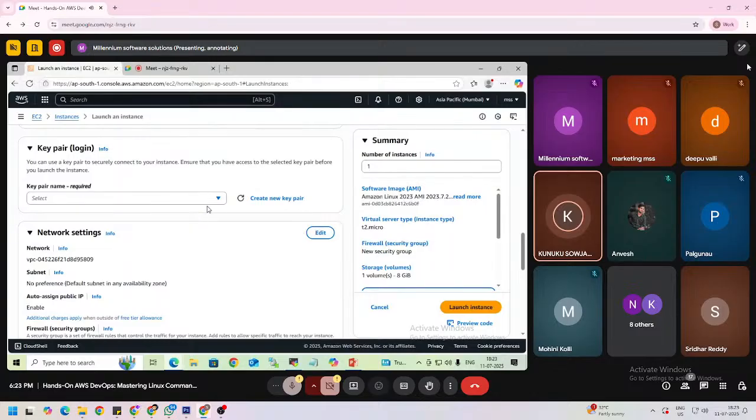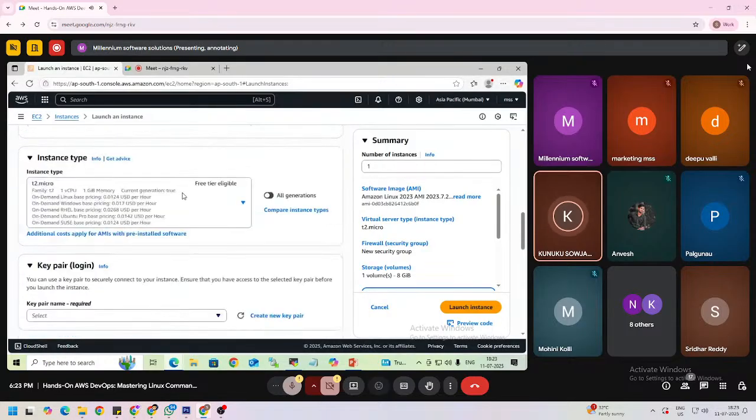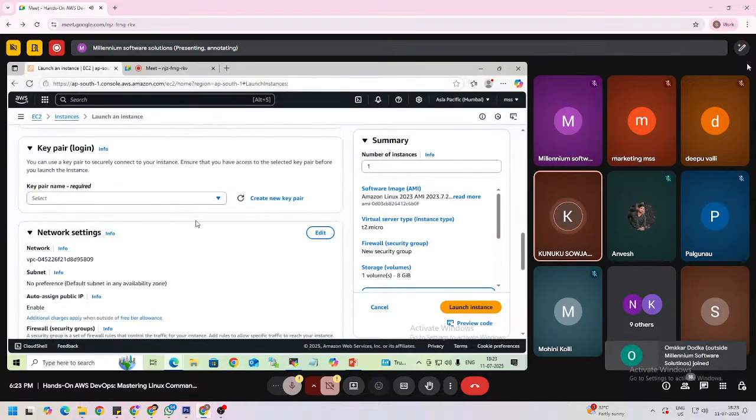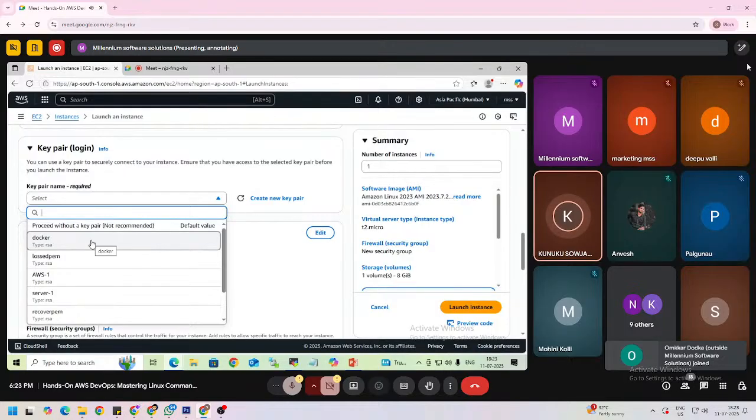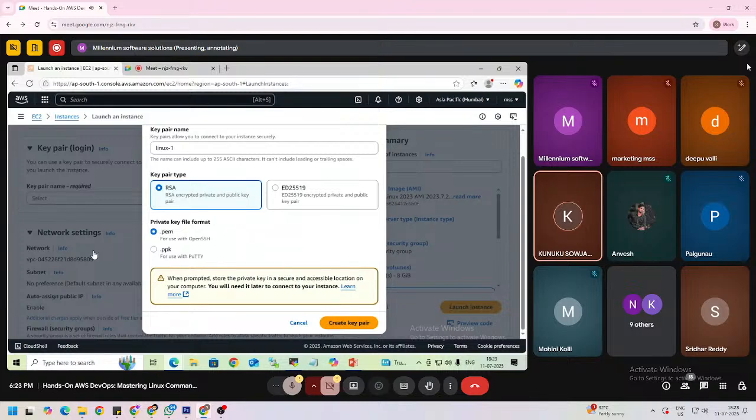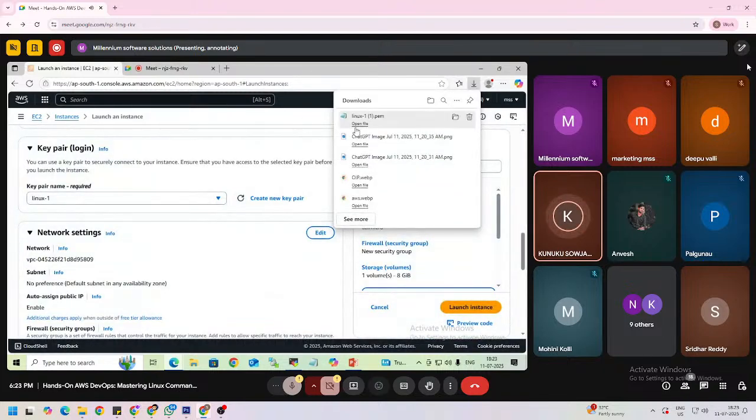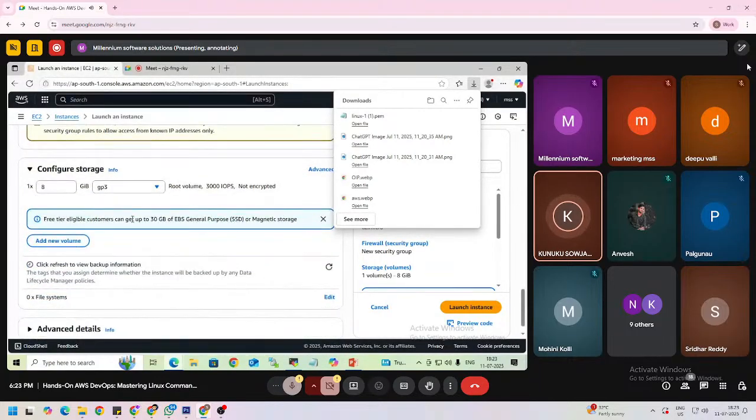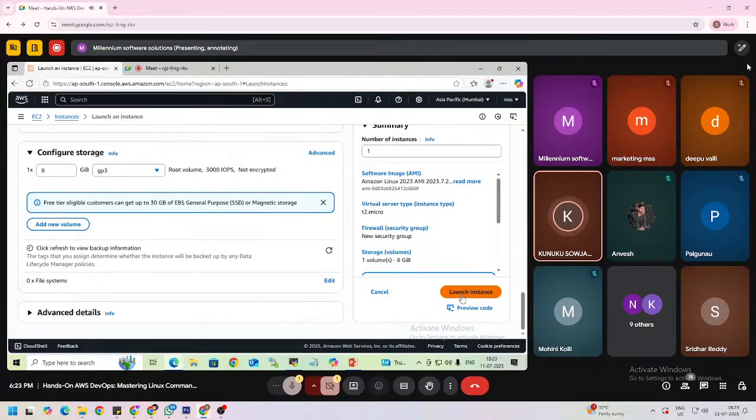If you don't know how to launch an EC2 instance, in the previous webinar I already discussed how to launch an EC2 instance and what all these options are. Please go through it. Here, the key pair. I am using a new key pair. I am giving the key pair name, and I am downloading this key pair. It was downloaded onto my laptop. The next one, you don't need to do anything in network settings and storage. Click on launch instance.